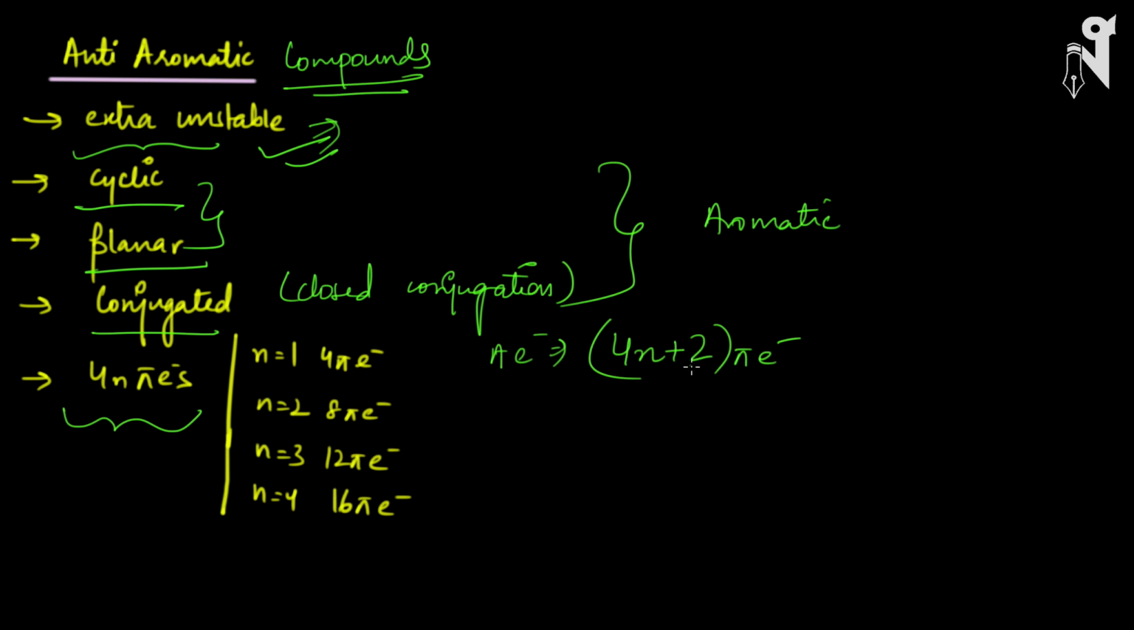But if you're talking about anti-aromatic, the number of electrons which will make the compound anti-aromatic is 4n pi electrons. So when you start from n equal to 1, it will be 4 electrons, 8 electrons, 12, 16. So basically, if the pi electrons are a multiple of 4, that means the compound is anti-aromatic.